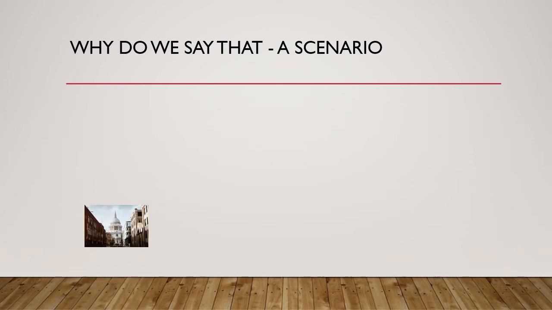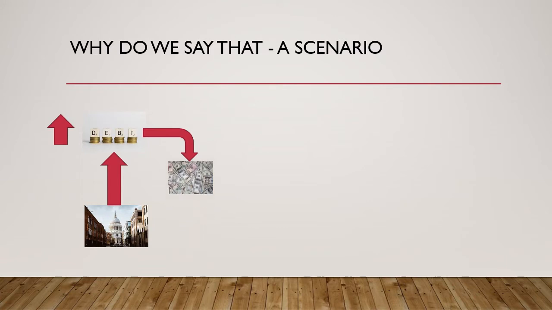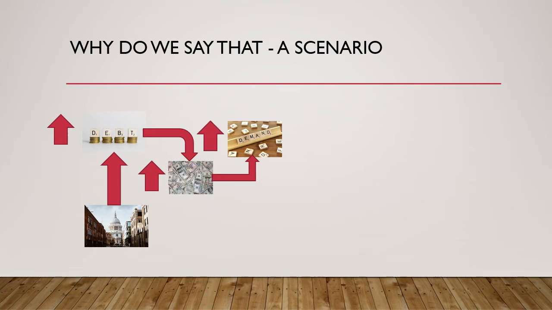Here, let's say that the government of a country increases its fiscal deficit. Now, in order to fund that fiscal deficit, it prints money via the central bank. So the money supply or the credit in the economy increases. That means the demand in the economy will increase.